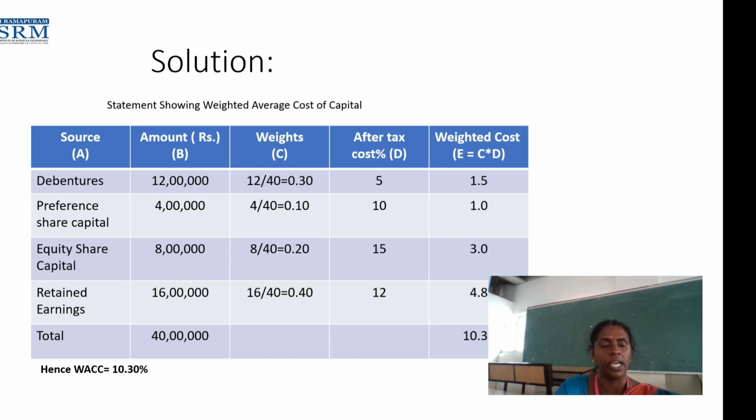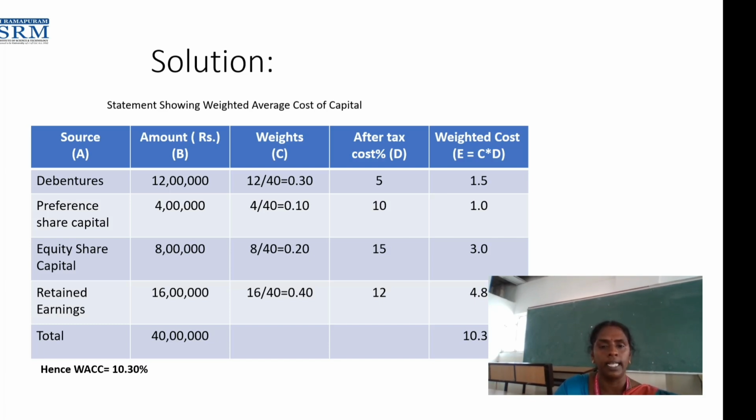Third one, equity share capital. Then retained earnings, and the total. We need to add up the amount. In the amount column, whatever is given in the sum, we need to fill in. Then the weight: this third column, the C column, we need to calculate the weight, or this column can otherwise be written as the proportion of each component.